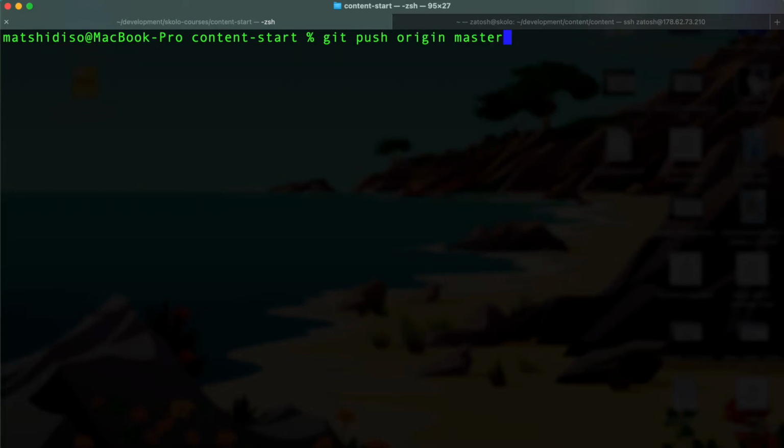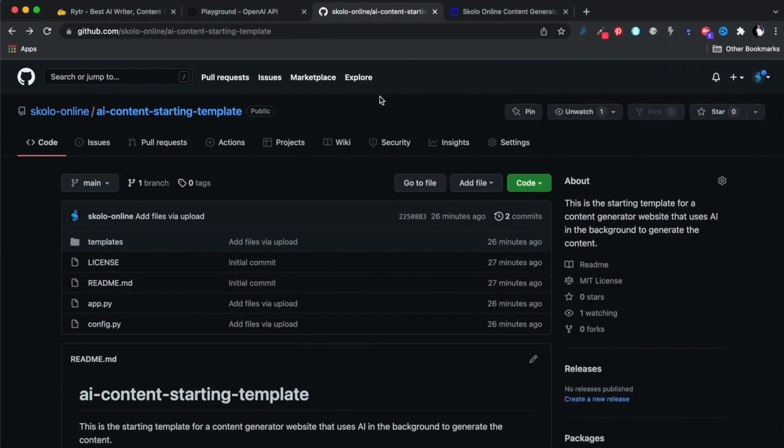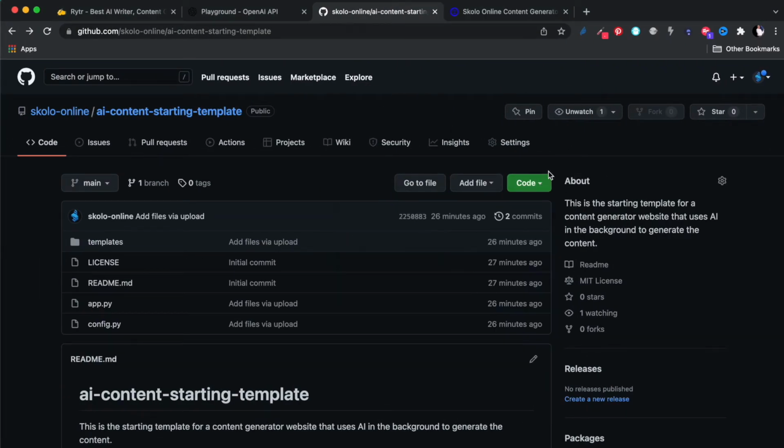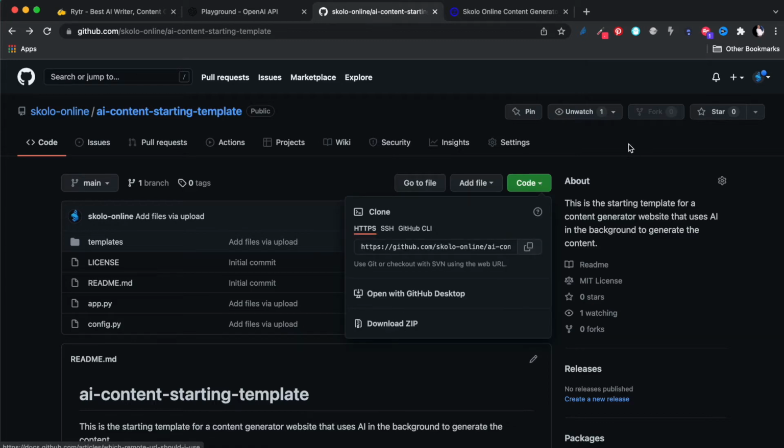I'm not going to do that because I've already cloned this. But you would do git clone and paste the link that you copied. That's the easiest way to do it. Otherwise, you can download the zip file and so forth.